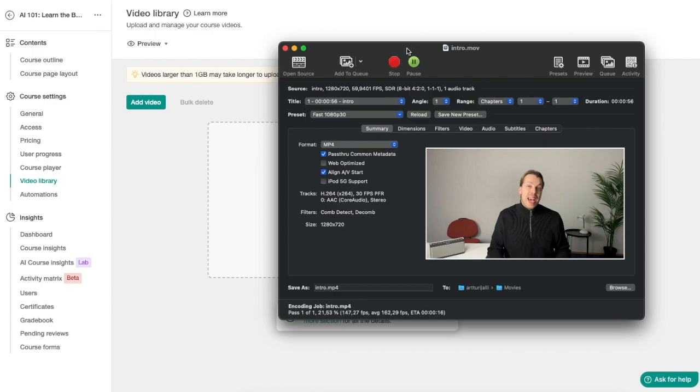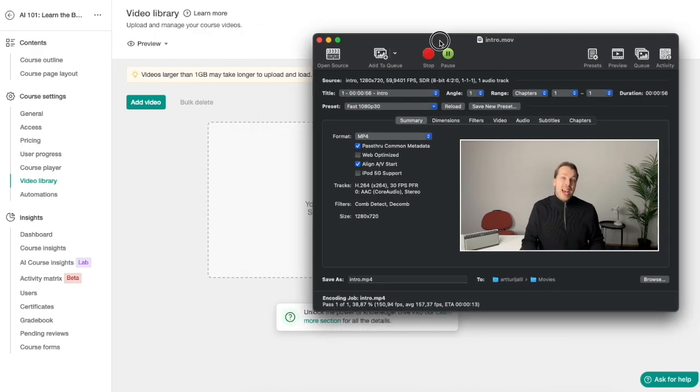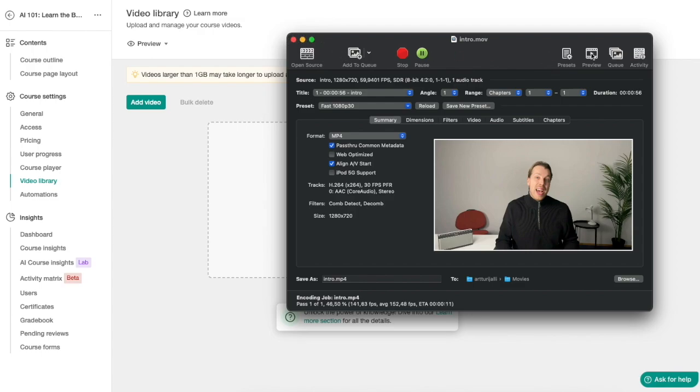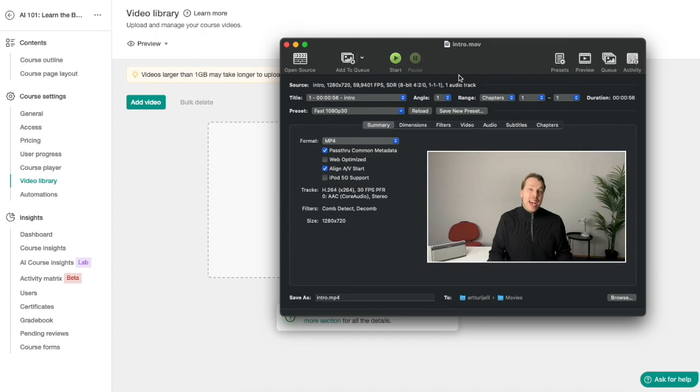And by the way, one tip I can give you is that if you want to upload videos faster here in LearnWorlds, I recommend using a tool like Handbrake to compress the video. So this one allows you to upload and process like 2 to 3 times faster, which can be a significant time saver if you don't want to wait for like a week for these videos to process.